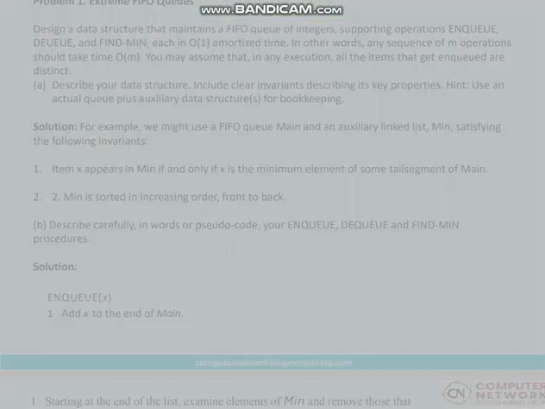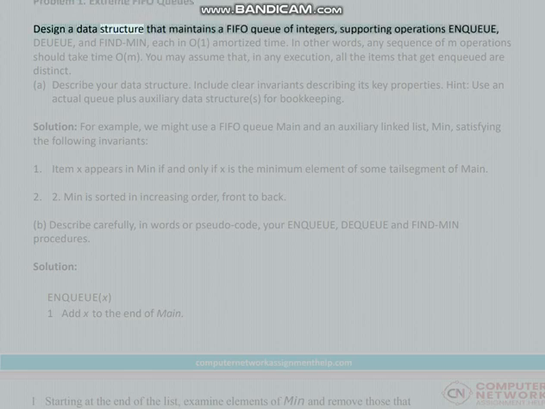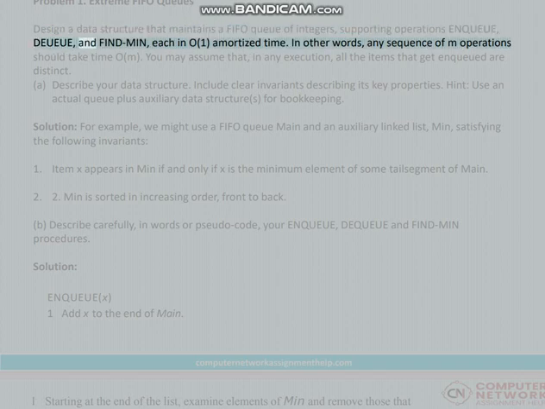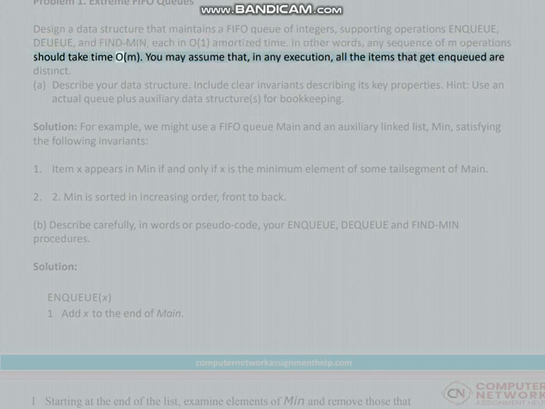Problem 1. Extreme FIFO queues. Design a data structure that maintains a FIFO queue of integers, supporting operations enqueue, dequeue, and find min, each in O(1) amortized time. In other words, any sequence of m operations should take time O(m). You may assume that, in any execution, all the items that get enqueued are distinct.